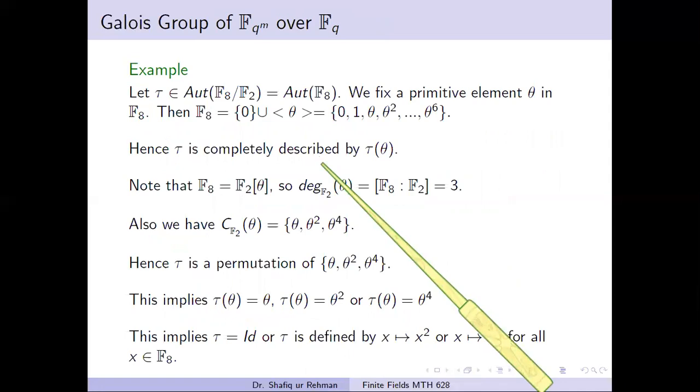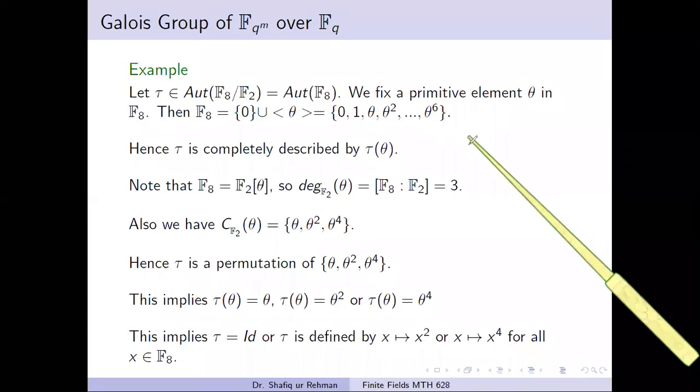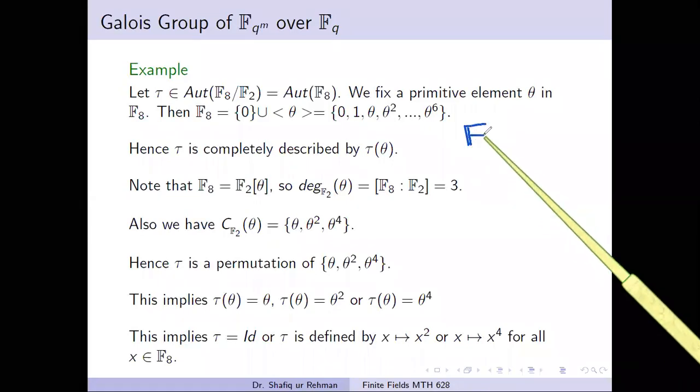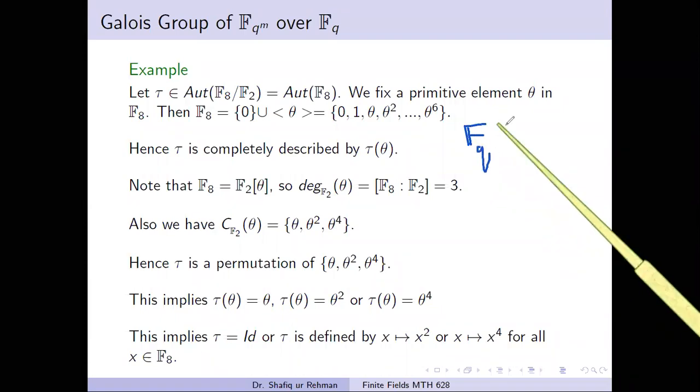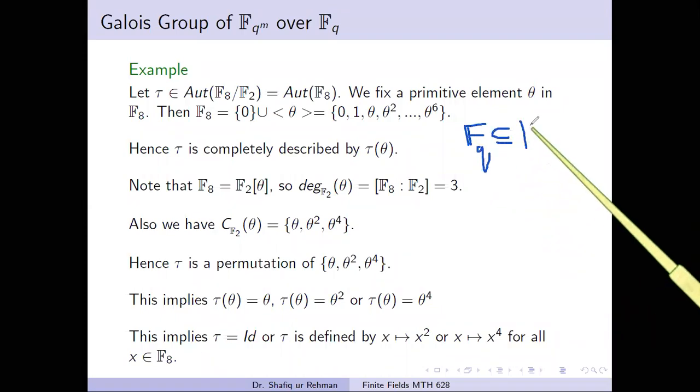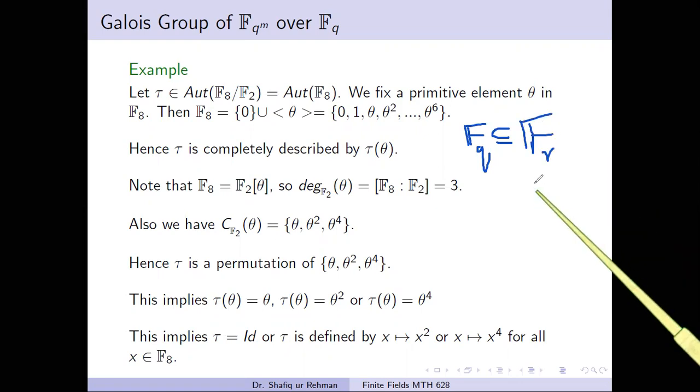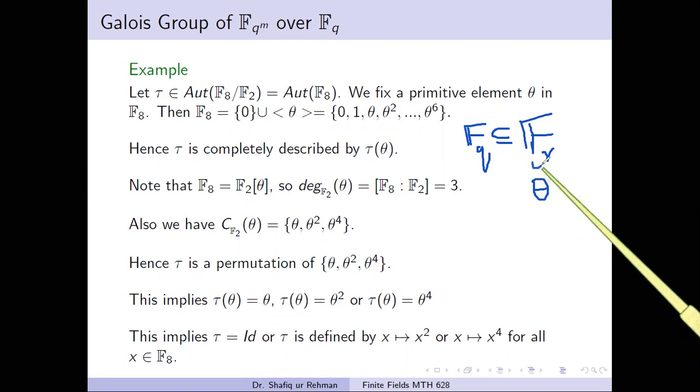Now we observe what happened in case of finite fields. In finite fields, we have a plus point. What is the plus point? We know that all the conjugates of any element, that is, in case of finite fields, for instance, if we take any two finite fields, let's say Fq is contained in Fr, and we take any element, let's say theta belongs to the bigger field, then we know all its conjugates also belong to this field.